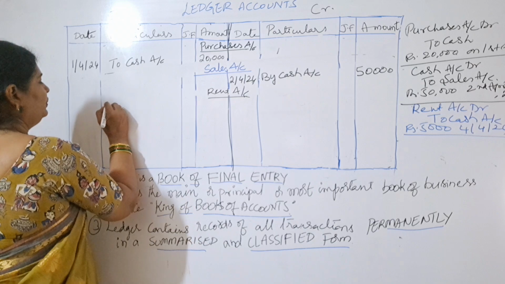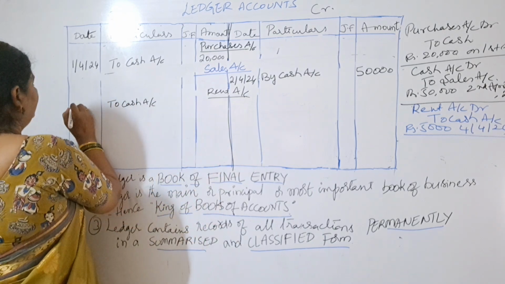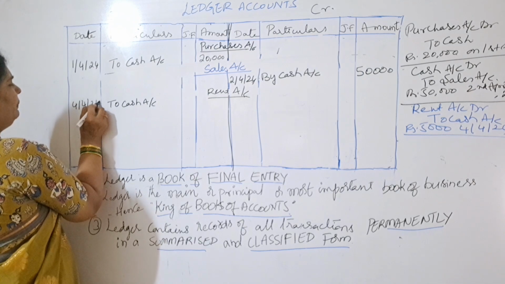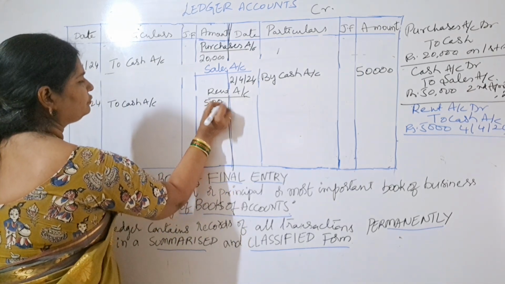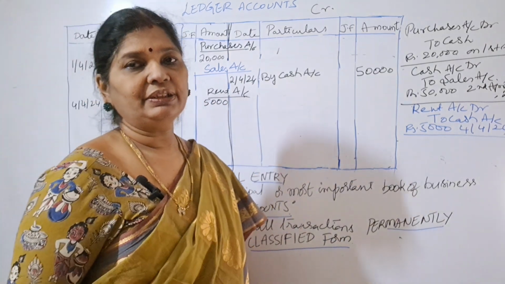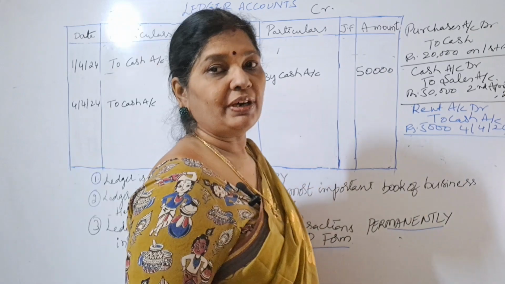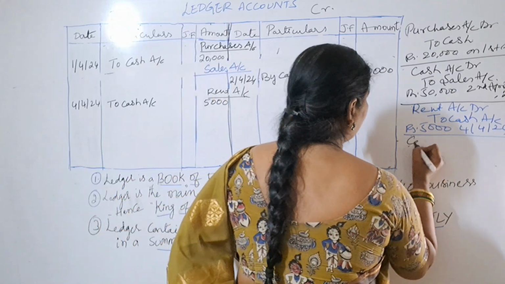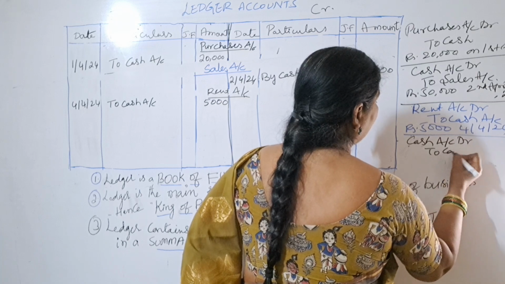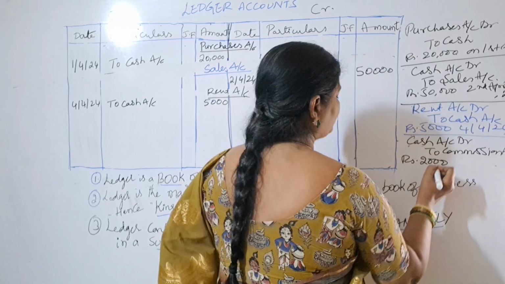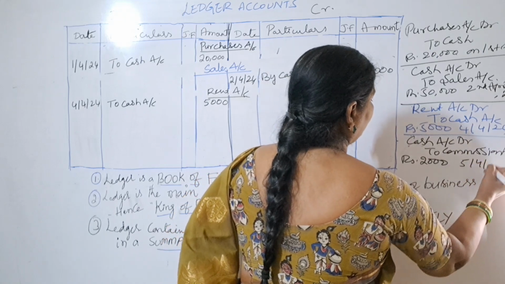So how will you write? To cash account. On which date have we paid? 4th April 2024. And what is the amount? 5,000. Next we will write another account. Commission received. Okay. So what is the entry? Cash account debit to commission account. Rupees 2,000 and the date is 5/4/24.